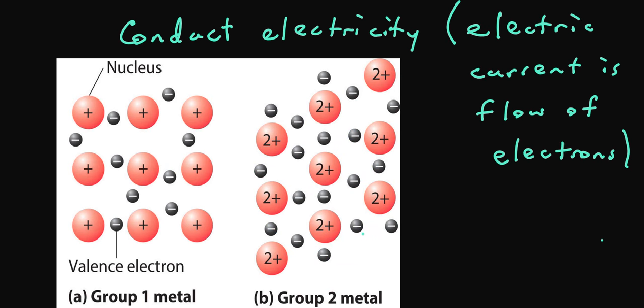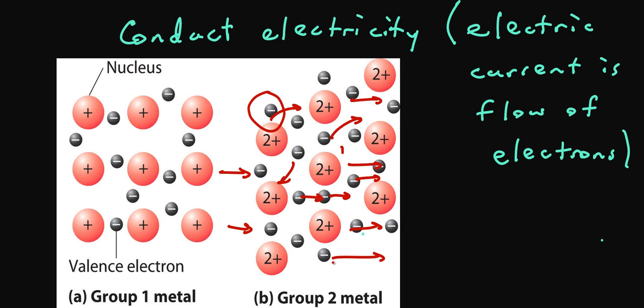Now, for a material to conduct electricity, we have to keep in mind that electric current is the flow of electrons. Because the electrons in the sea of electrons are loosely held and thus being tossed back and forth from one atom to another, the electrons can readily move between the atoms. So if we have some input of energy that begins to push the electrons, they move readily through the metal atoms, and we get this movement of electrons, which is electric current, which is why metals can readily conduct electricity.